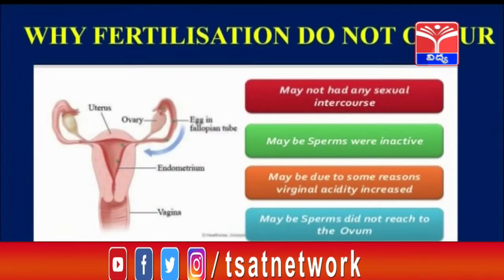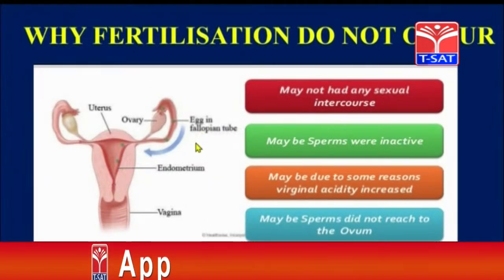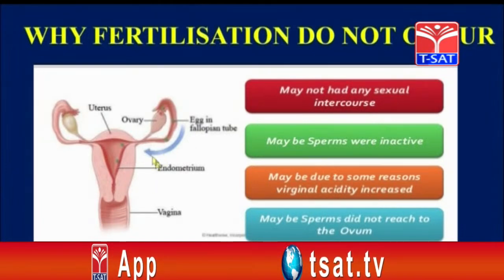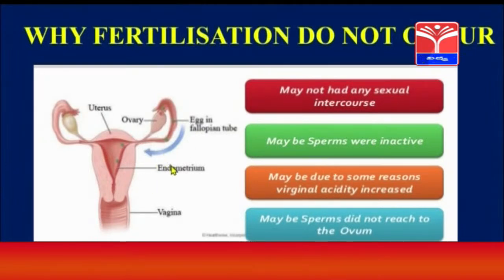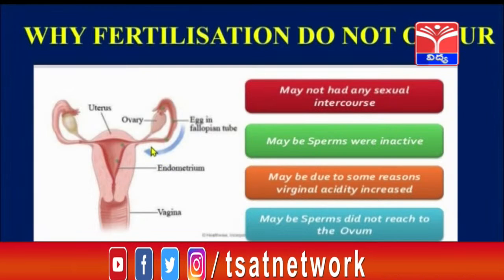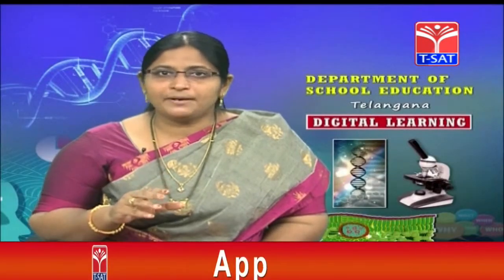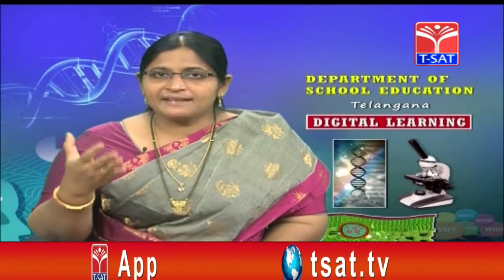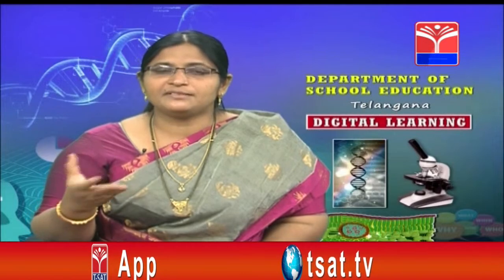And after this childbirth, the baby will be expelled outside. After the baby is expelled outside, the material which is present, the excess growth of the uterus which is present, will also be expelled outside. That process is called afterbirth. So the parturition process is completed, and the baby is coming outside. After the baby comes outside, the substances and the excess growth which are present also come outside, that is called afterbirth.